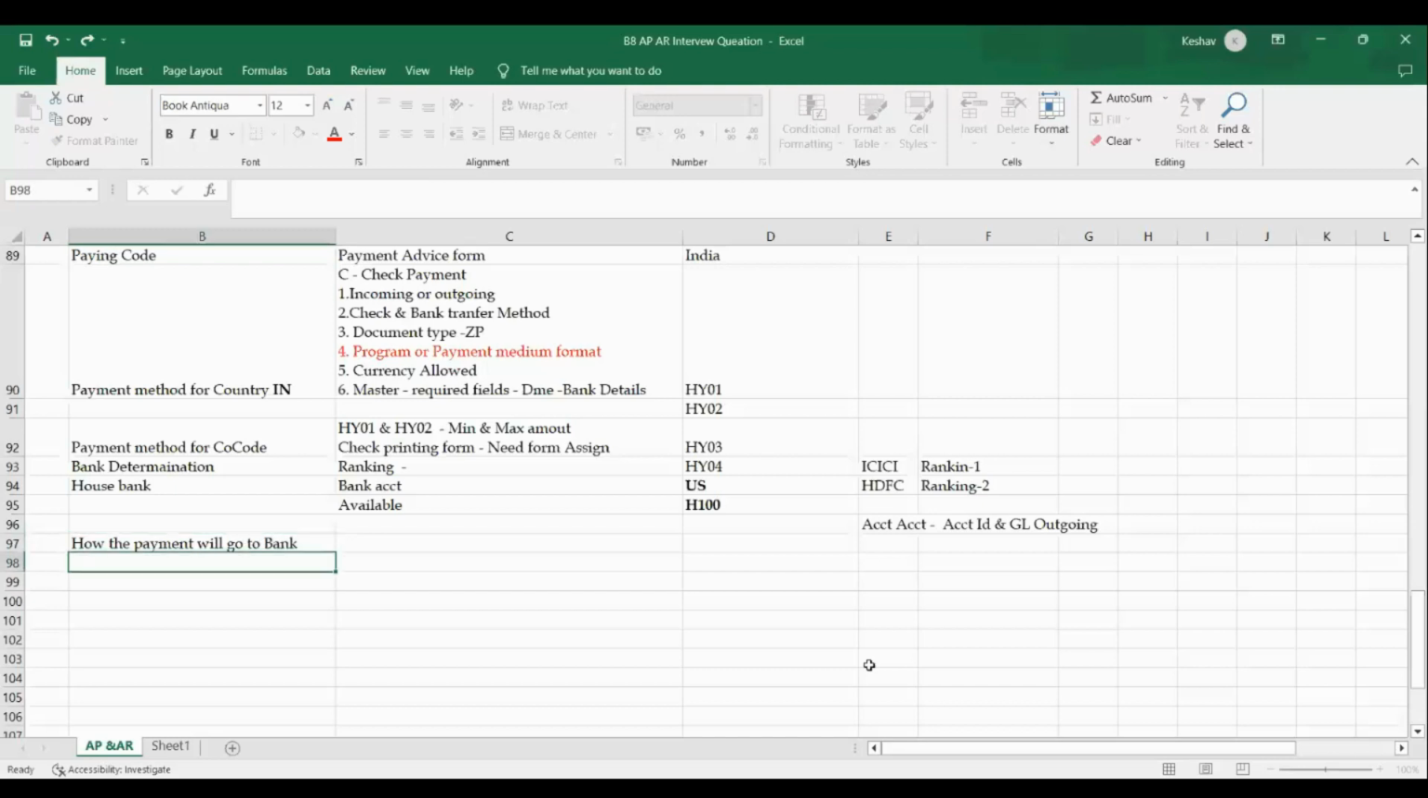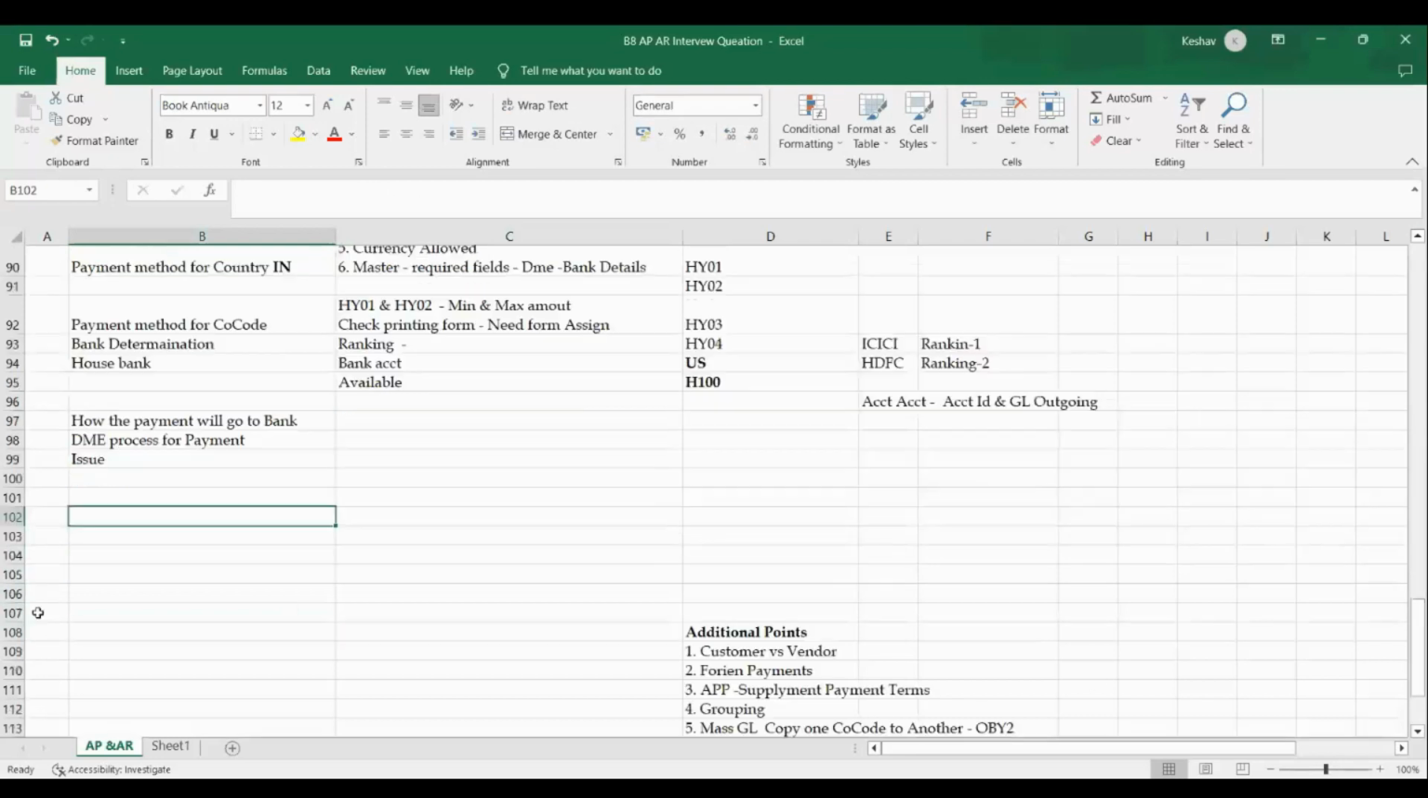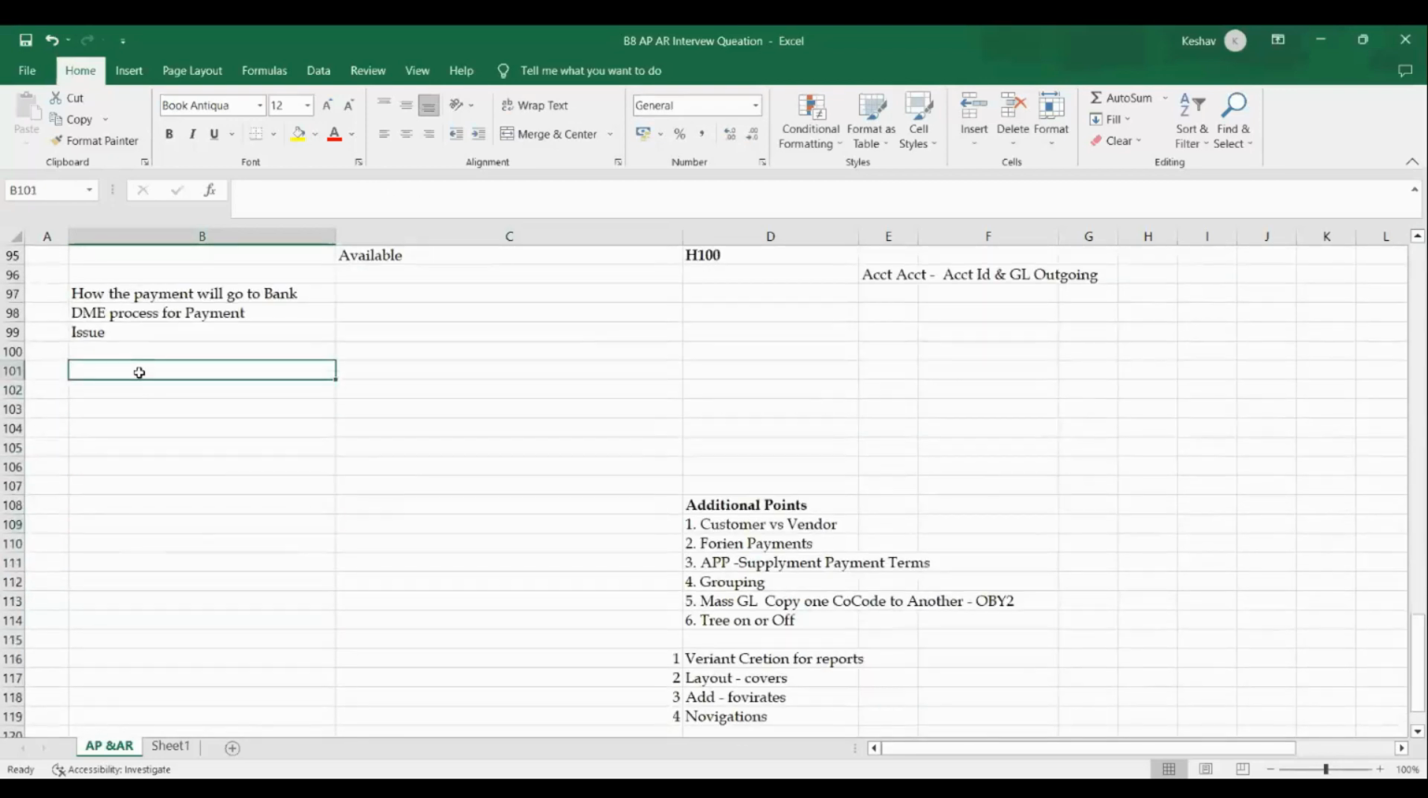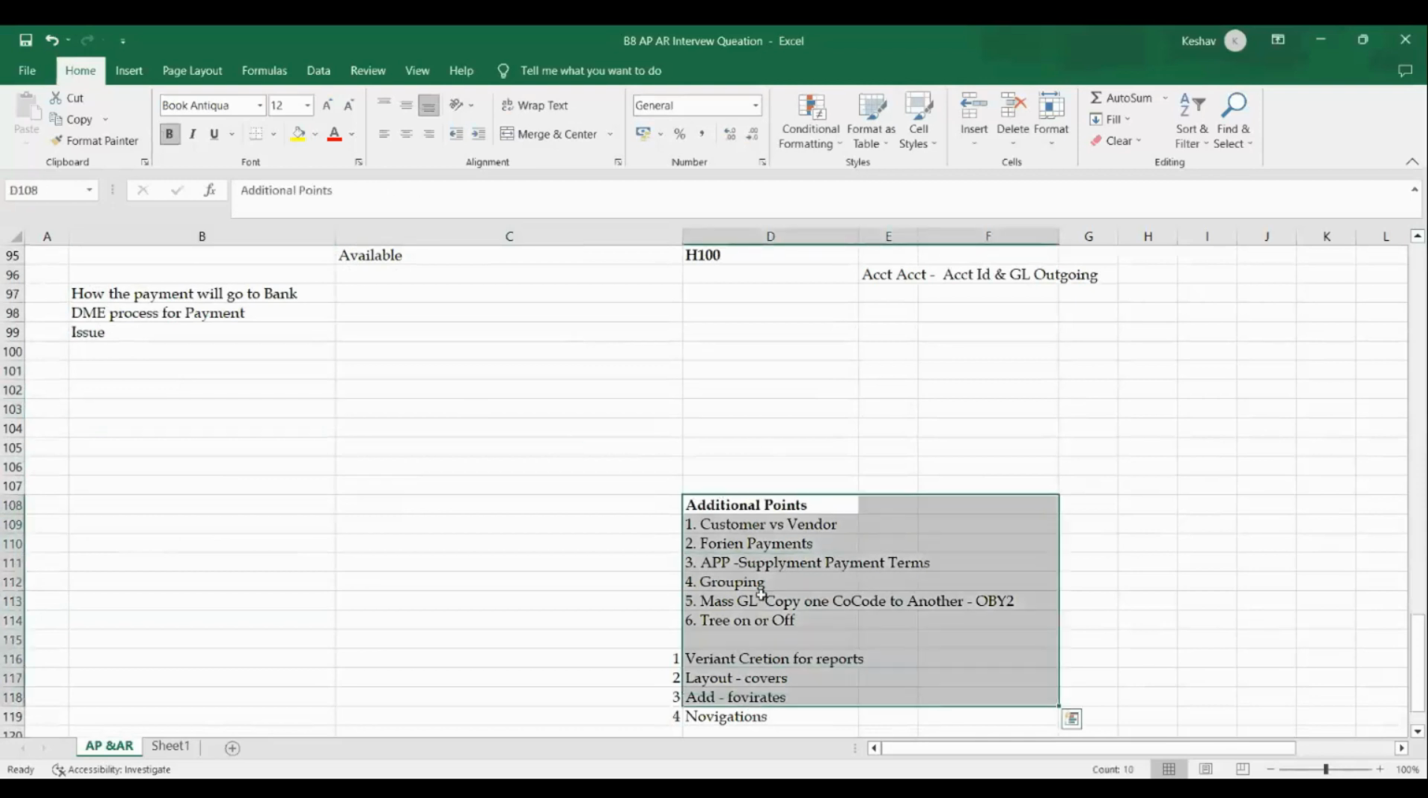They will ask you one thing, and DME process for a payment. I'll tell you here the issues. Generally, this is what they will ask you. So we'll discuss the issues and then we'll discuss the remaining things. From the issues point of view, there's a common question. You can address it the way you need to address it.